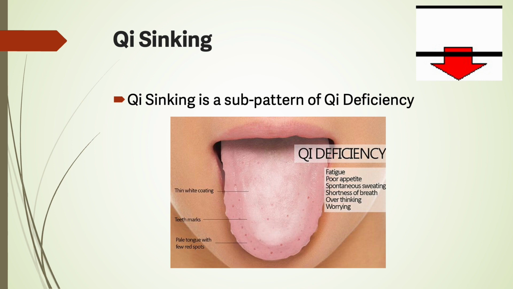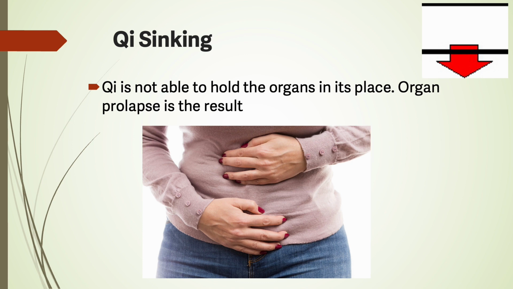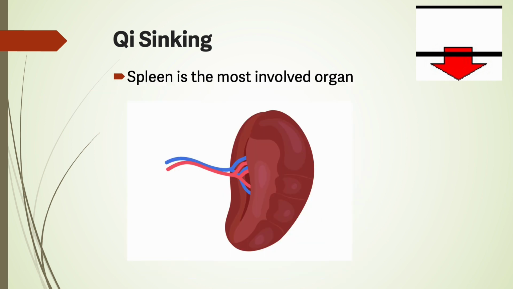Qi sinking. Qi sinking is a sub-pattern of qi deficiency. Qi is not able to hold the organs in its place, and organ prolapse is the result. Spleen is the most involved organ.